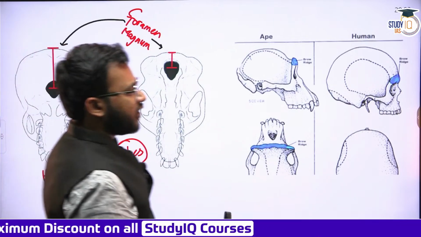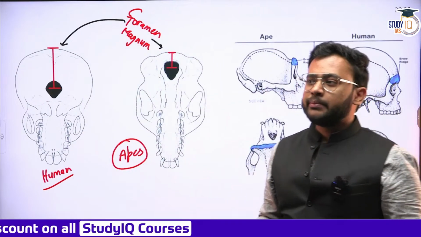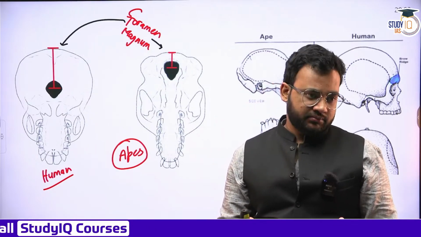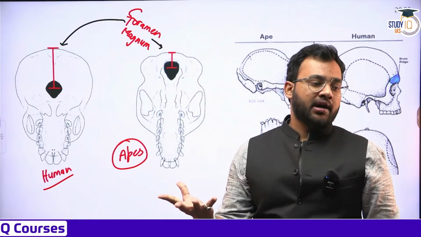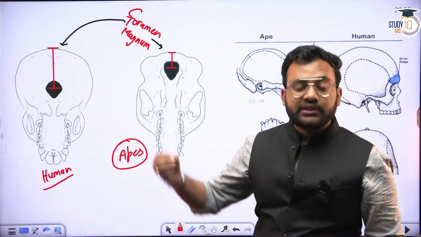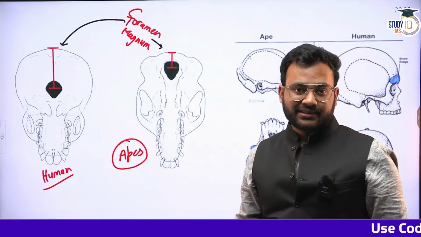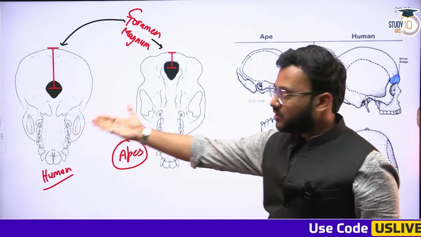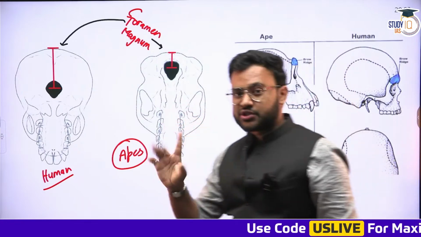Some of you who are not aware of the term foramen magnum, let me clear it for you all. Foramen basically means a gap, space, or a cavity, or a hole in general, basically a hole. Magnum means mega, big, large. So it is a large hole or a large opening through which the spinal cord passes. So it is more anteriorly directed in the case of humans, more posteriorly directed in the case of apes. So this is the first difference.